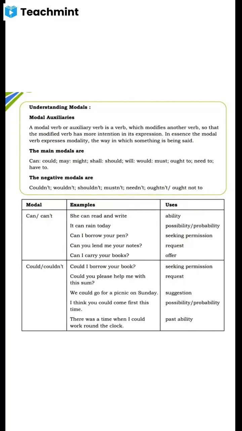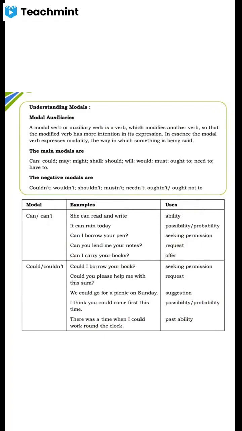Dear students, when we wish to express ability, we use modal verbs like can and could. Got it?